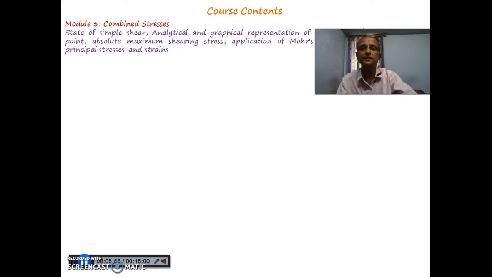Major part of it is how to go for finding the principal planes at a particular point due to the external forces, and what are the principal stresses and what are the principal strains at a particular point, that we are going to study in module 5, combined stresses.